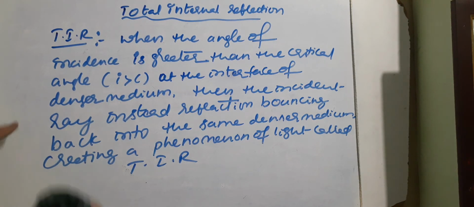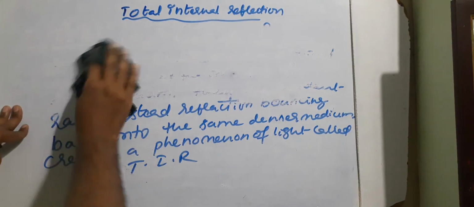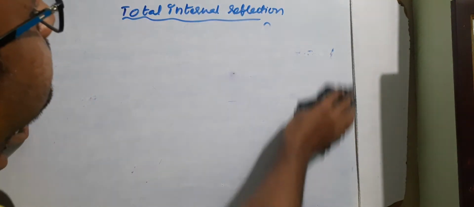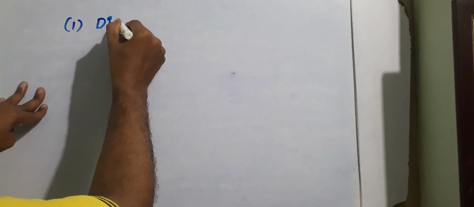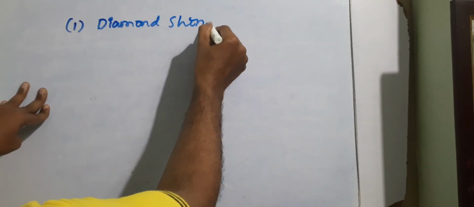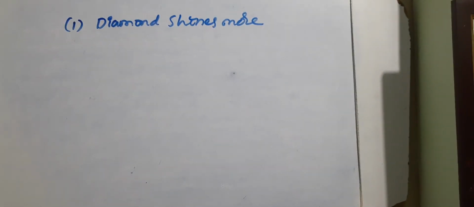Now some applications of total internal reflection. Diamond shines more than any other material.